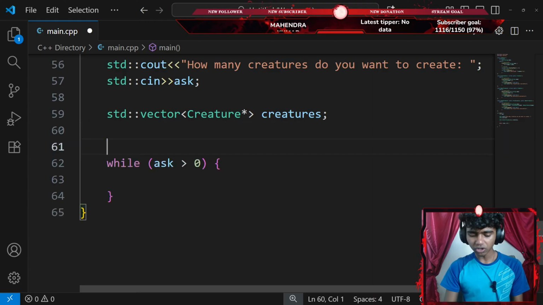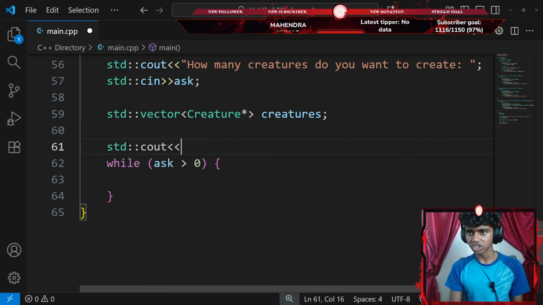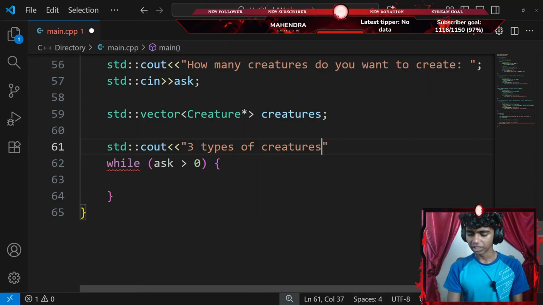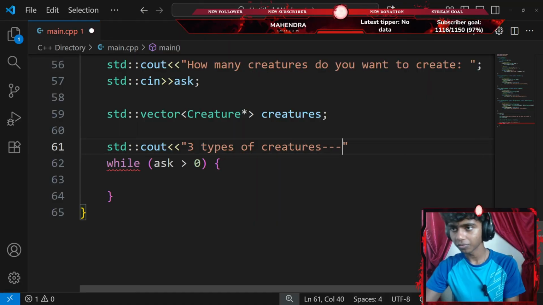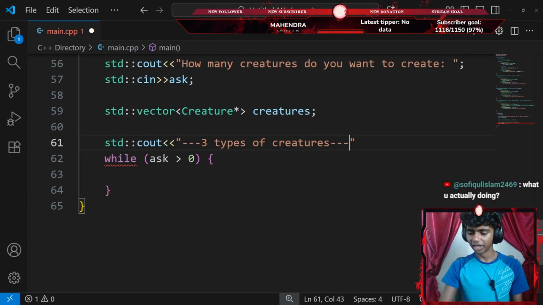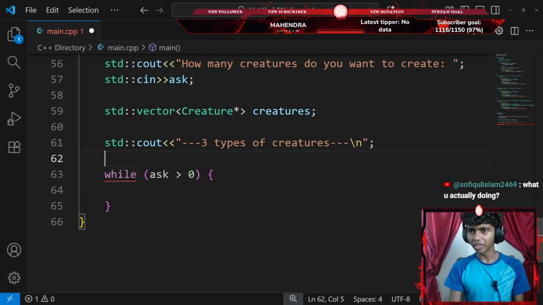Above my while loop, let's add a standard console output with an insertion operator that says something like, three types of creatures. There we go. I'll add 3 hyphens here and 3 hyphens here as well, guys. This is just for decoration. I'm going to end this with a newline, ending with a semicolon.